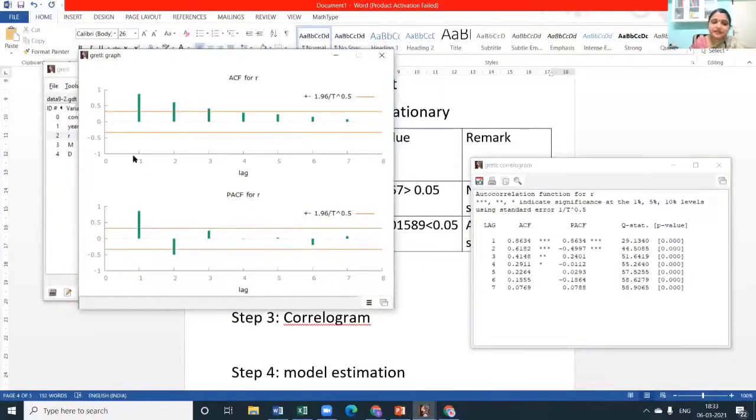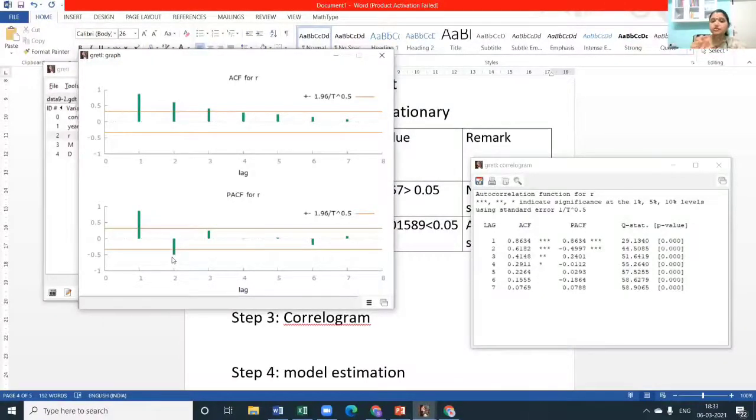Let us first refer to the PACF graph, the second half. Here you can see that the first lag autocorrelation is significant. The second also seems to be significant.